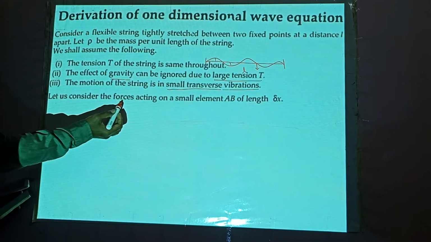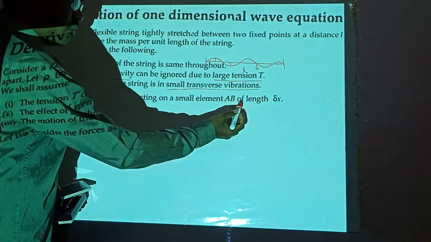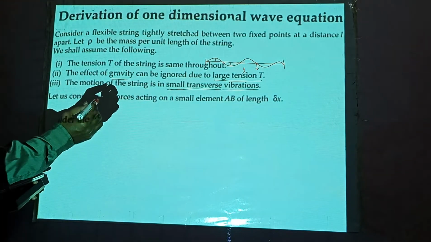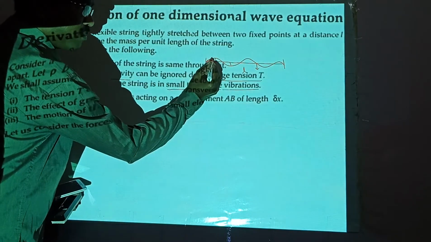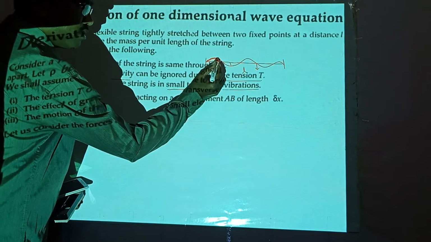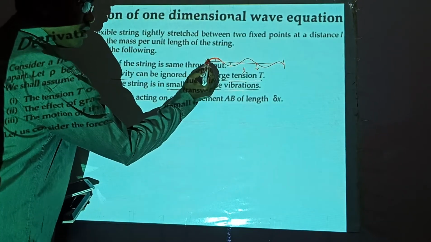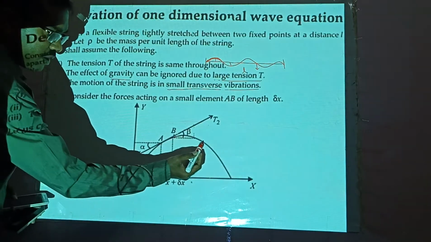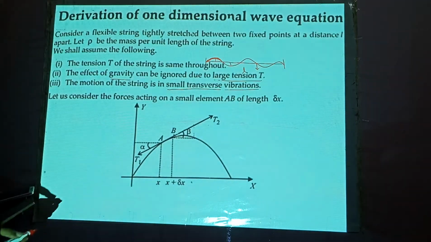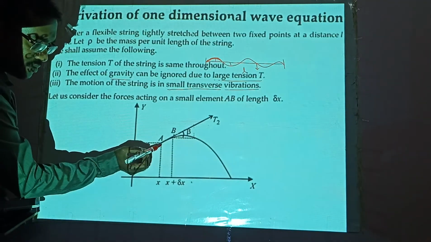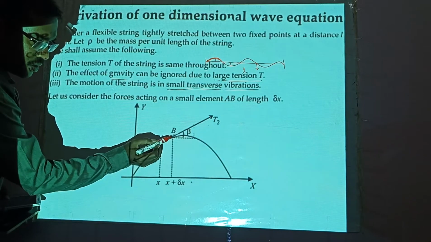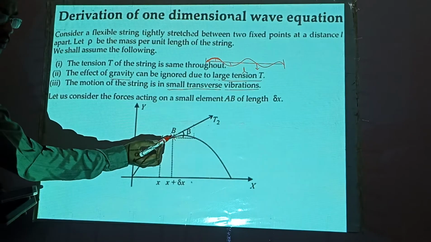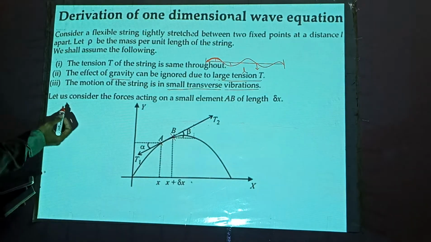Let us consider the forces acting on a small element AB of length dx. So we are going to take a small part. Let us consider only this part of the wave. This is the wave. Let us consider only a small part. Here we have considered only a small part of the string, and in this small part let us consider only a small element from here to here. Call this A and call this B.